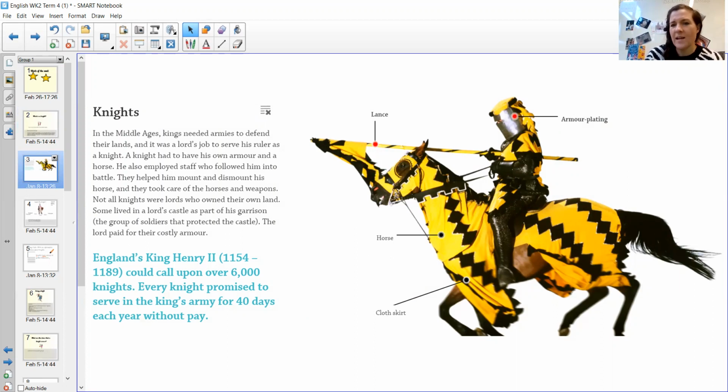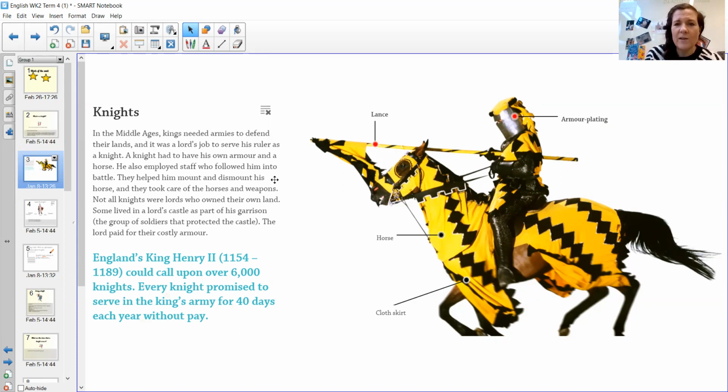Now, we have done a little bit of information writing in the past, year one. So we did talk to you about drawing pictures and writing labels. We did lots of label writing in term 1 and 2. So hopefully you remember that when we're labeling something, we are drawing a line and then giving more information about what that part of a diagram or a picture is. So that's what labels do.